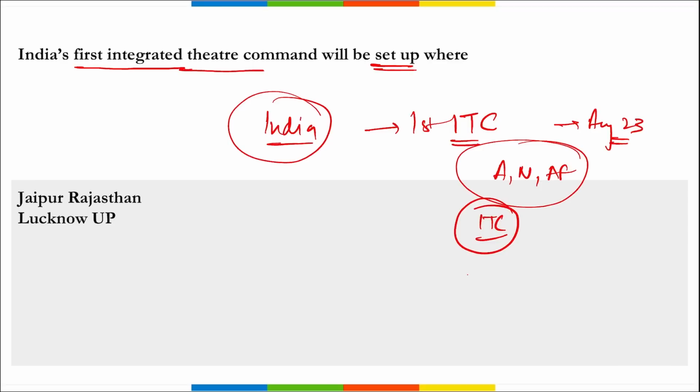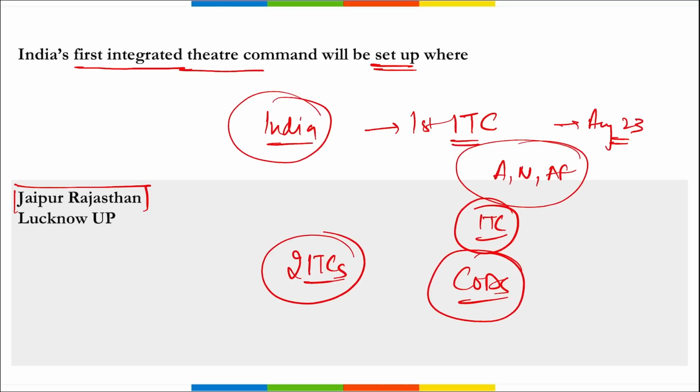And it has been developed by Chief of Defence Staff General Anil Chauhan. Two ITCs will be set up: one in Jaipur, Rajasthan, and the second in Lucknow, UP, correct? Army's Southwestern Command will be in Jaipur, and it will serve as the headquarters of this ITC, correct? Here the primary focus will be on countering threats coming from Pakistan.